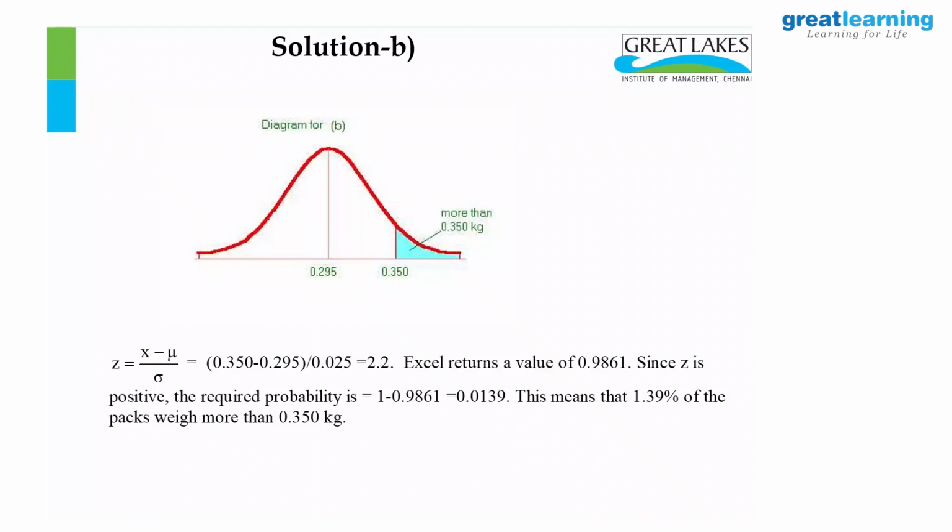So in Excel, we have to give the same function norm, either Z or original, up to 0.35. I have to subtract it from 1. Am I right? If you are using Excel, you give norm.dist 0.35 ordinate, then mean 0.295, standard deviation 0.025, then you have to subtract it from 1, because this gives you the probability of the right hand tail you want. So 1 minus this, you can just do that. You will get that.